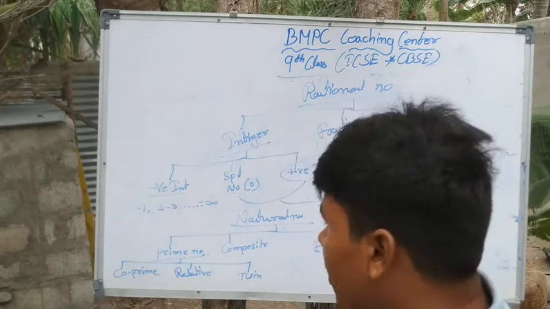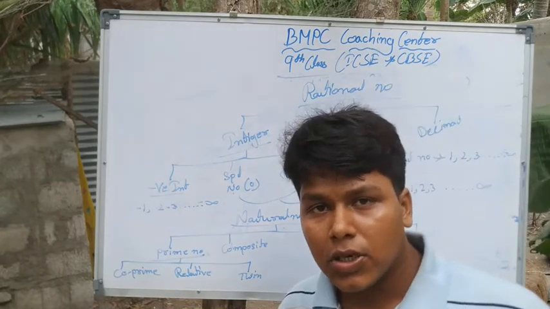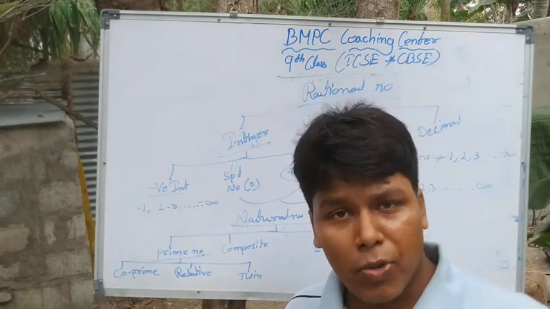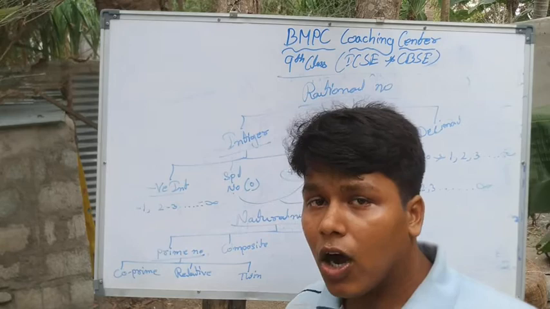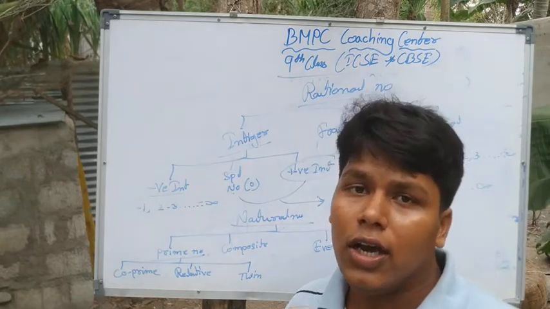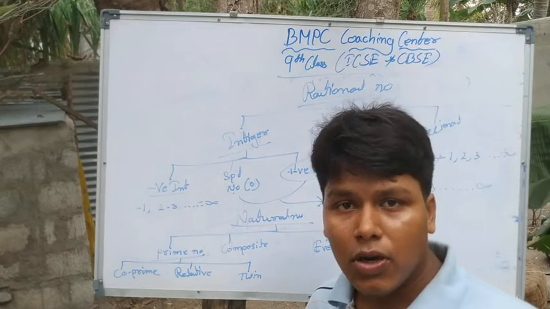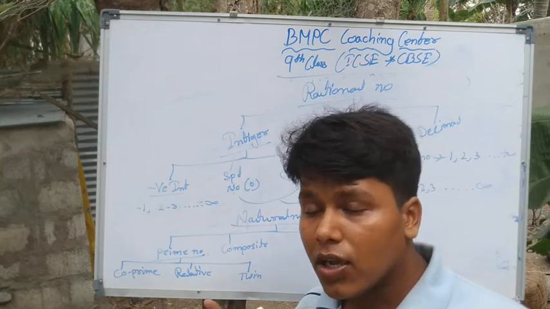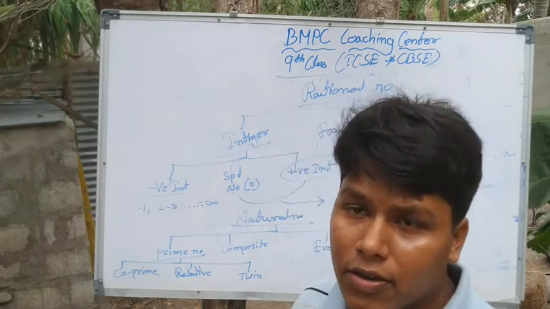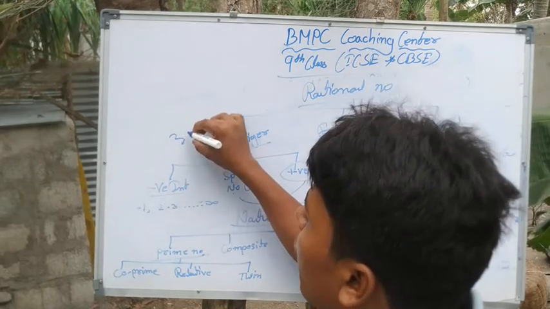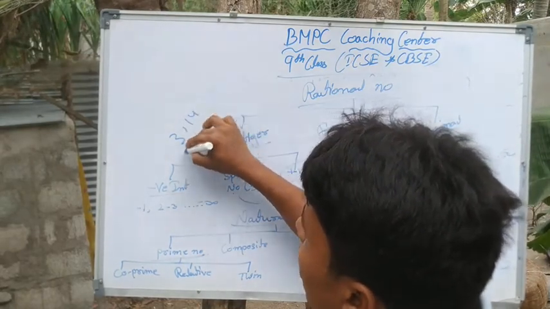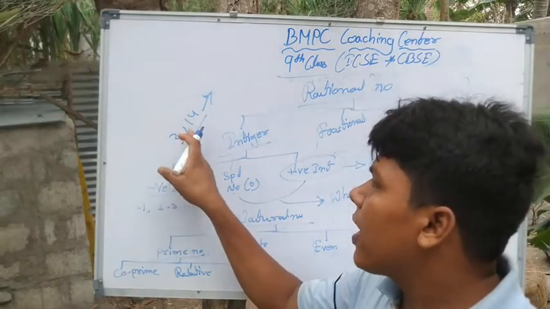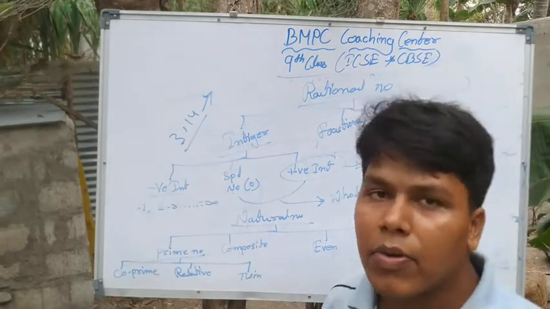That is 6. Clear? Relative prime numbers are those where one is a prime number or its product and the other is a prime number or its product. This comparison is called relative primes. For example, 3 and 14 are relative prime numbers. 3 is a relative prime of 14 and 14 is a relative prime of 3.